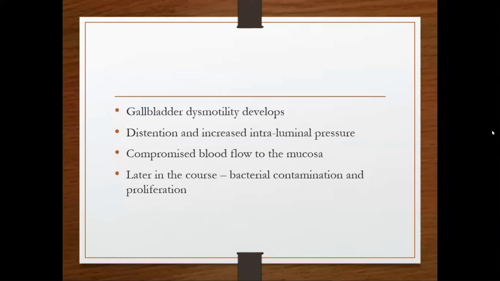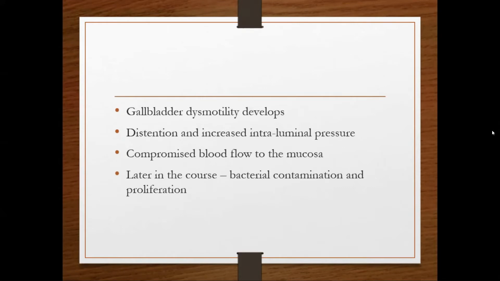So first of all, the stone is impacted in the cystic duct and obstructs it, resulting in acute inflammation. Similarly, there is bile stasis, which triggers the release of inflammatory enzymes like phospholipase A, and phospholipase A converts lecithin to lysolecithin, which also mediates the inflammation.